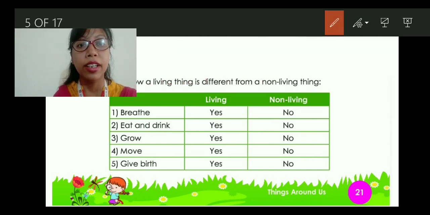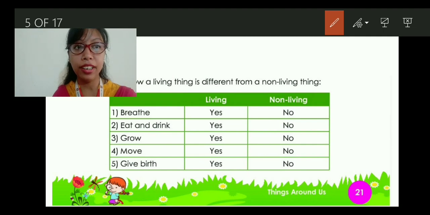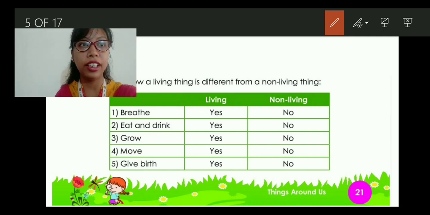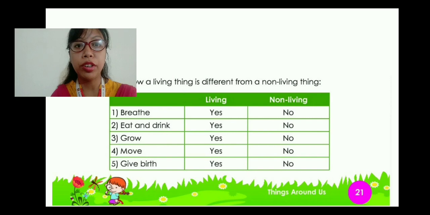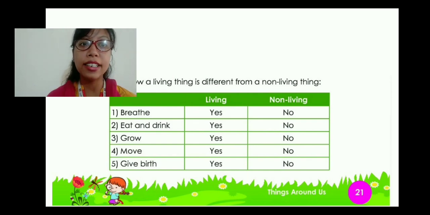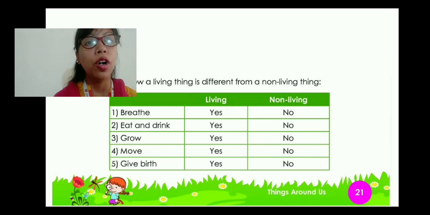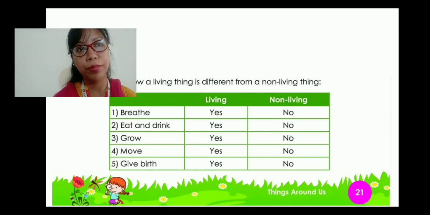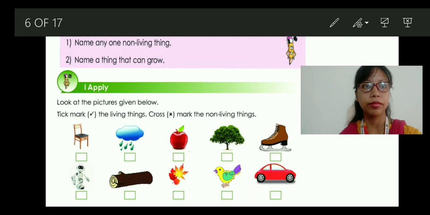So breathe. Living things can breathe, yes, and non-living things, no. Number 2, eat and drink. Yes, living things can eat and drink and non-living things cannot eat and drink. Then grow. Yes, living things can grow, non-living things cannot grow. Move, living things can move, non-living things cannot. Give birth, living things can give birth and non-living things cannot.